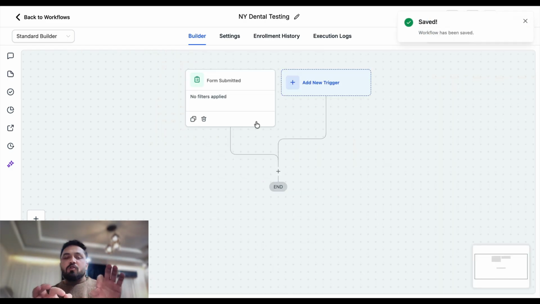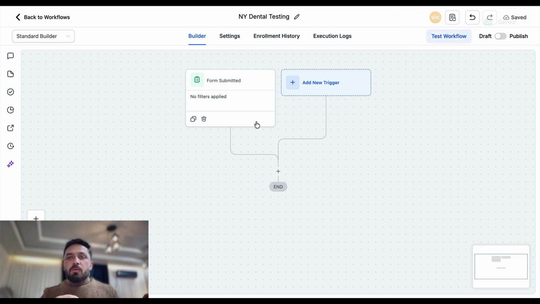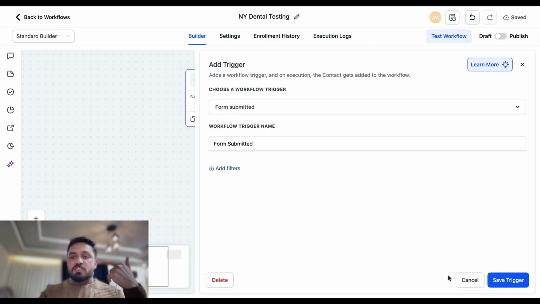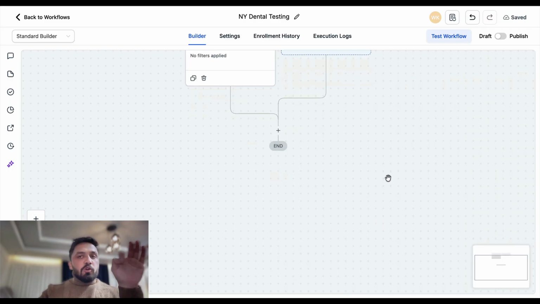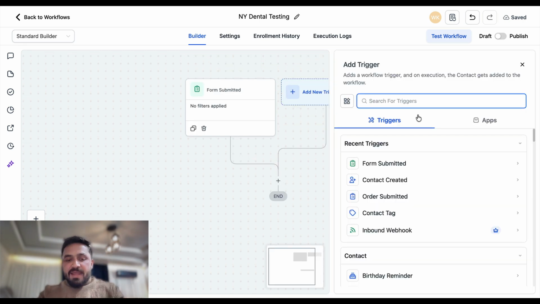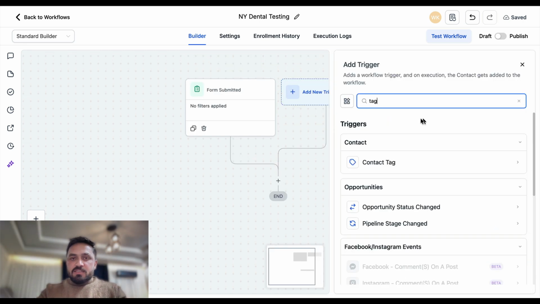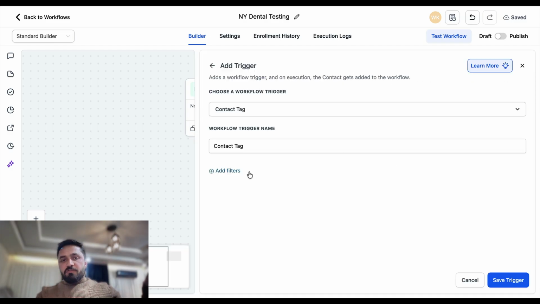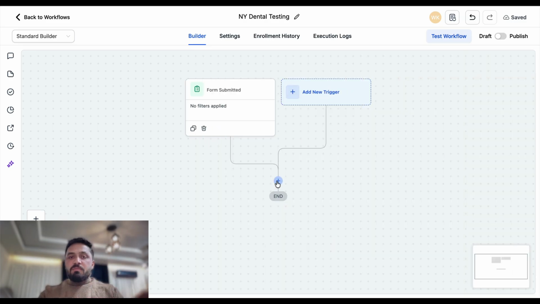Right now, I did not set which form, but once I am really running ads, I can associate a specific form which the user is going to submit, and then we're going to make it a trigger. You can make it any trigger. You can say add tag. When they submit a form, you can create another workflow, and say when the form is submitted, add this tag, and when the tag is added, make an AI call.